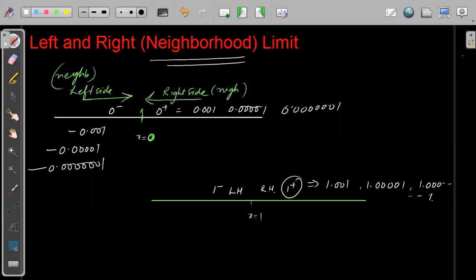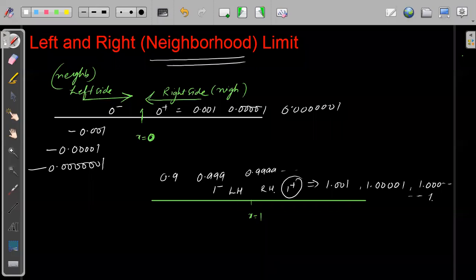And the left-hand neighborhood will be 0.999, 0.9999, 0.99999, and so on. Understood?